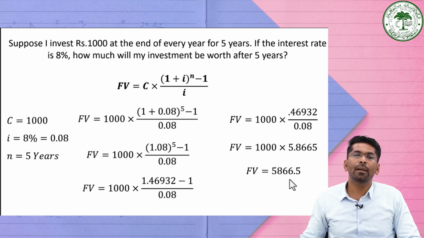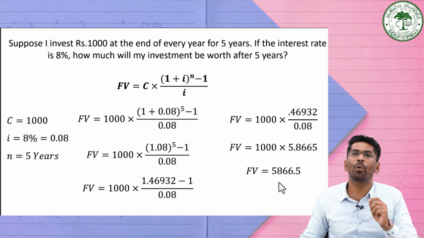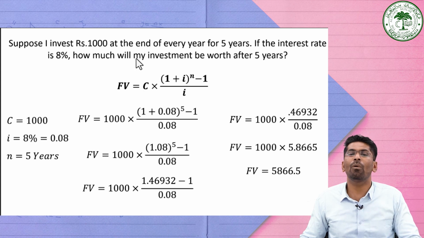We're showing that after 5 years, your 1000 rupees will become 5866.5 at the given rate of interest of 8%. So this is an example of an ordinary annuity, how to find the future value of an ordinary annuity.